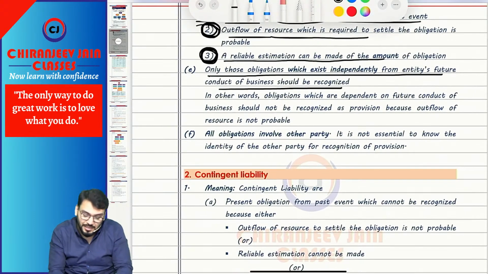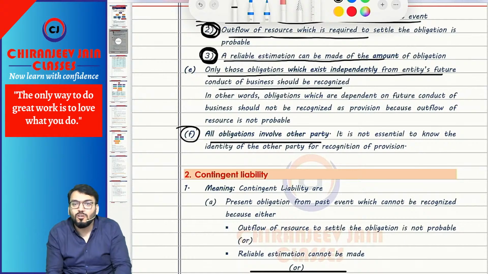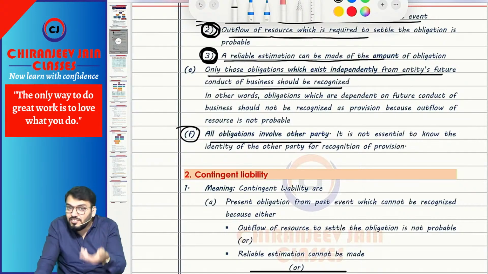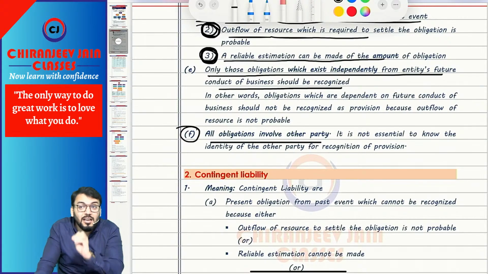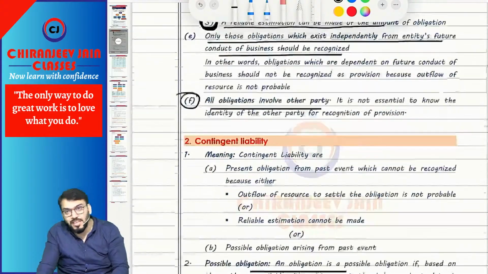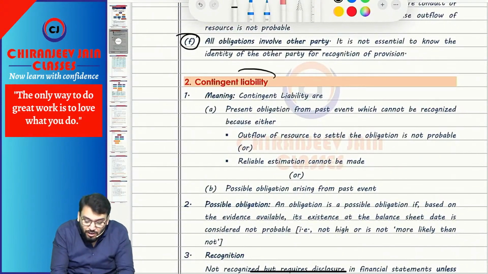Got this point? Correct. Now this last point is very simple. All obligations involve another party. However, for recognition of a provision, identification of the other party is not at all essential. Even though you don't know the name, address, whatever, of the other party, you should still recognize the amount of provision. Chalega? Yes, sir.